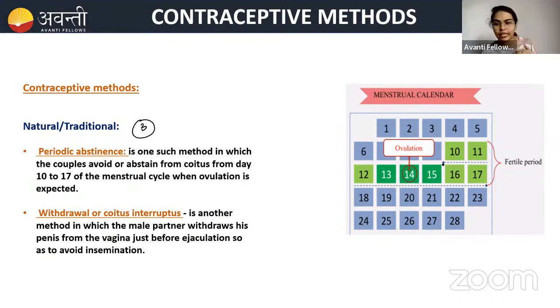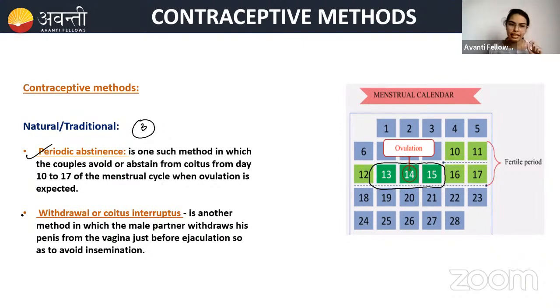Here, days 13, 14, 15 are the days of ovulation, also called the risky days, because if you have sexual intercourse on these days, the female might conceive and become pregnant. That is why we abstain from sexual intercourse on the days of ovulation. It is called periodic abstinence.